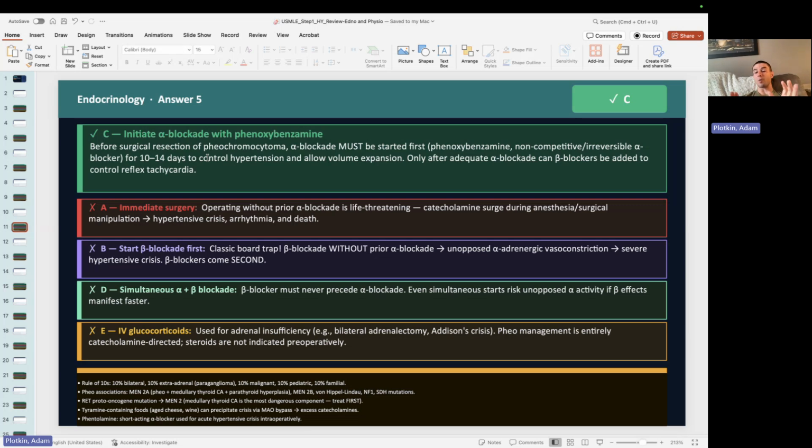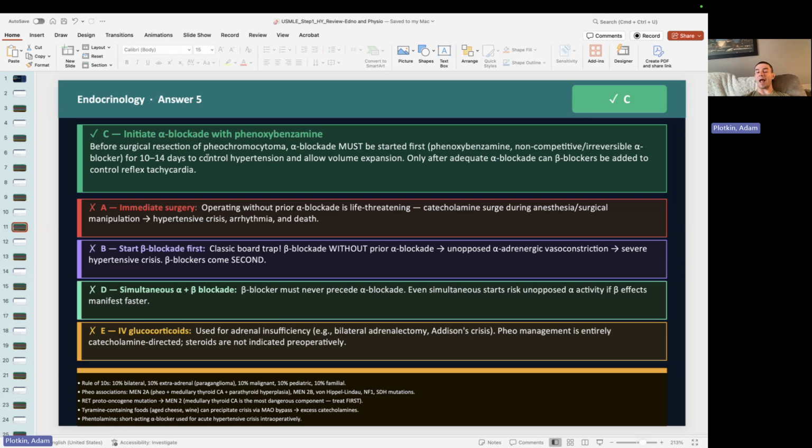So with regards to this, we want to give an alpha blocker before a beta blocker, right? If we give a beta blocker first, we're blocking all the beta receptors, and guess what? Norepinephrine likes to bind to the alpha receptors, and it will bind a little bit to the beta receptors. Epinephrine likes to bind to the beta receptors, and it will bind a little bit to the alpha receptors. So if we block all the beta receptors, the norepinephrine and epinephrine getting secreted from the tumor have no choice but to bind to the alpha receptors, right? And if they bind to the alpha 1, we're going to cause widespread vasoconstriction. Their blood pressure is going to go through the roof, and the patient will die.